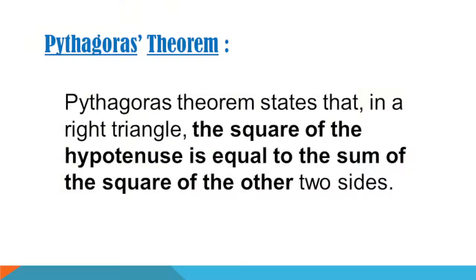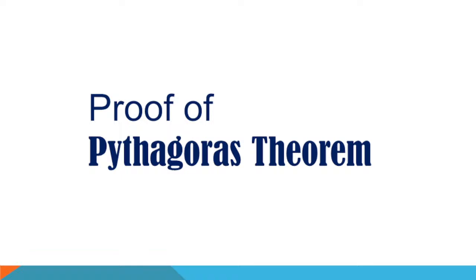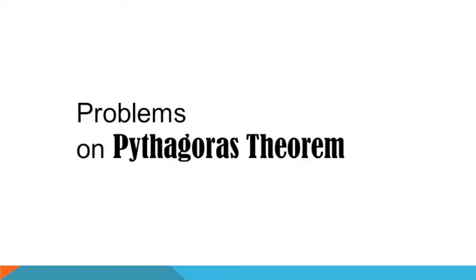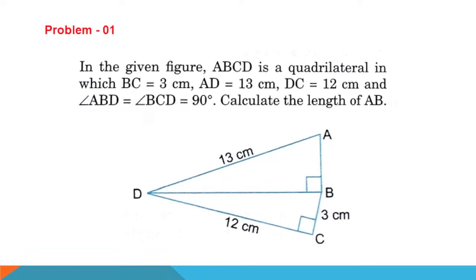Okay. Next. Proof of Pythagoras theorem already we have done. Now problems on Pythagoras theorem. What is the first problem? See, problem number 1. First you draw the picture that is given and the values.